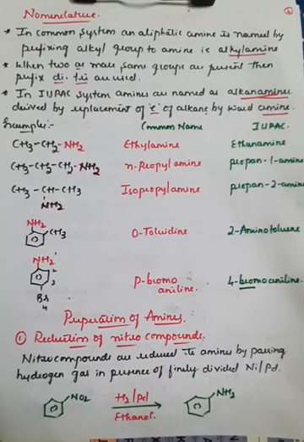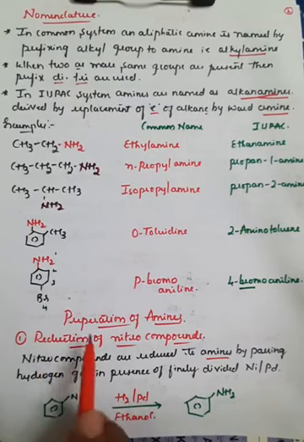Generally, nitro compounds can be reduced to amines by passing hydrogen gas in the presence of finely divided nickel or palladium as a catalyst. If you use nickel or palladium as a catalyst, then just by passing the hydrogen gas, we can convert the NO2 group into the NH2 group. Here, the benzene ring is already bonded with the NO2 group, right? With the addition of hydrogen, that process is called reduction.